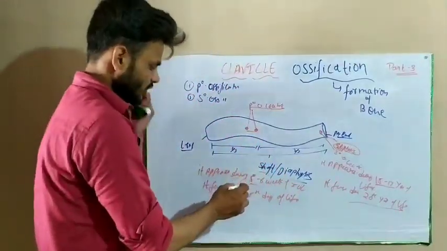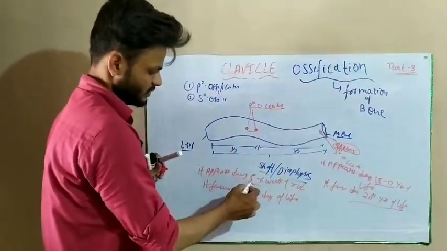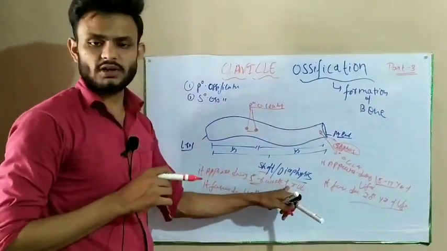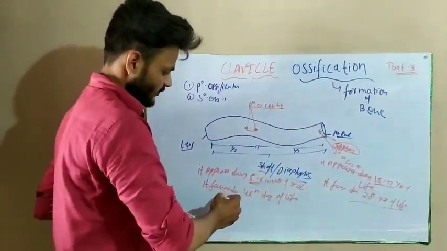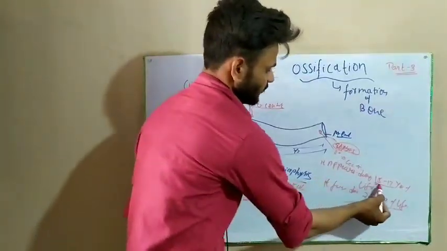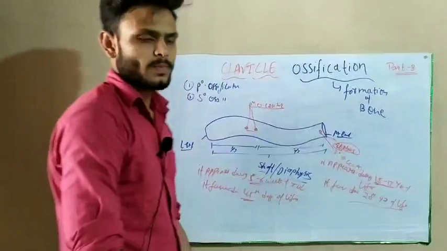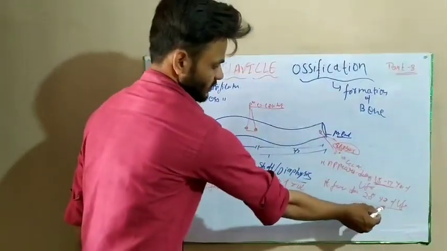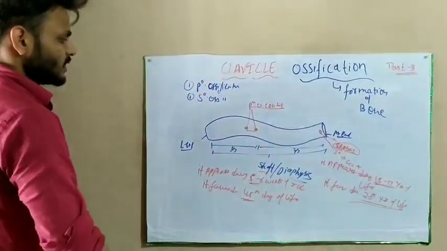So the primary center of ossification appears during 5 to 6 weeks of intrauterine life and fuses by the 45th day of life, and the secondary center appears during 15 to 17 years of life and fuses during 20 years of life.